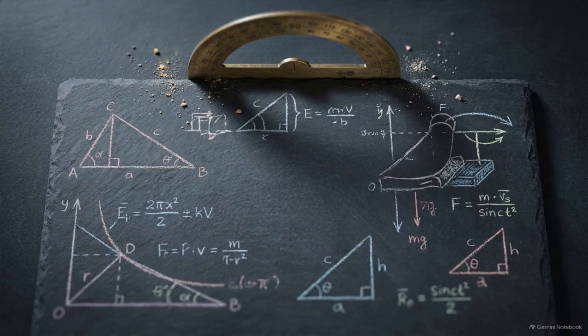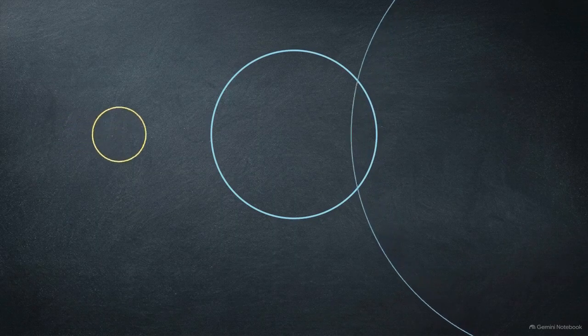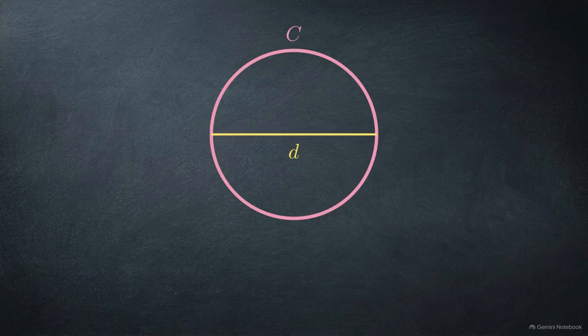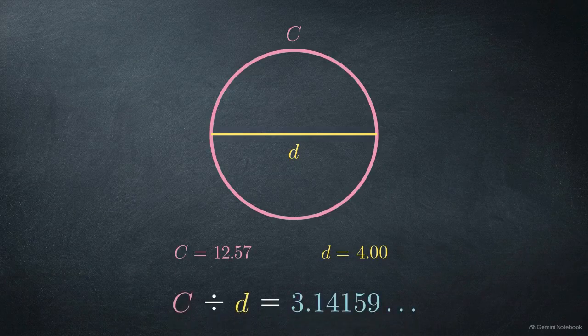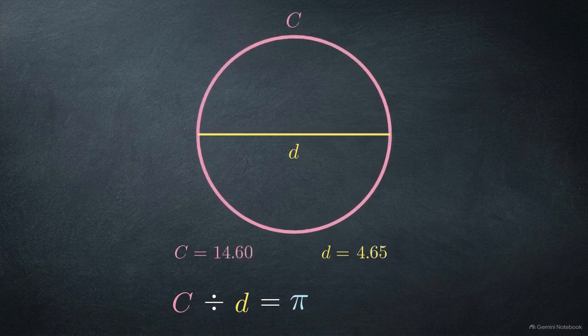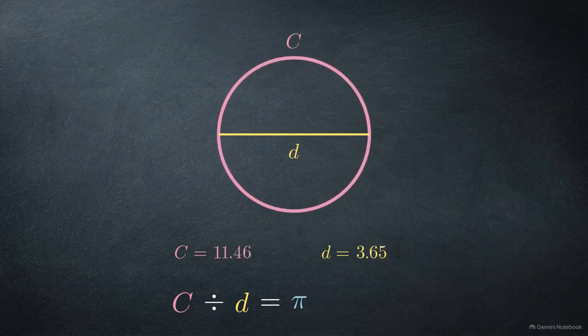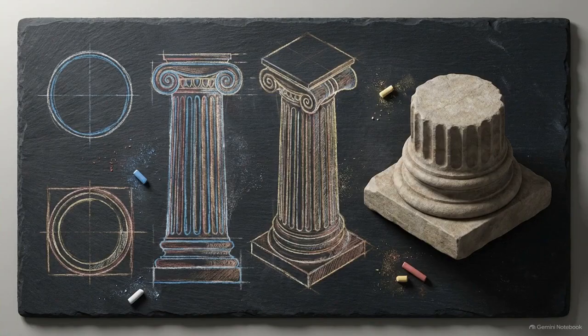To find that measurement, we have to set aside our familiar degrees entirely. We need to look at the geometry built into every single circle. Whether looking at a tiny coin or a massive orbit, every circle is a perfectly scaled copy. Because of this, dividing the total outside circumference by the diameter across the middle always gives the exact same number, every single time.